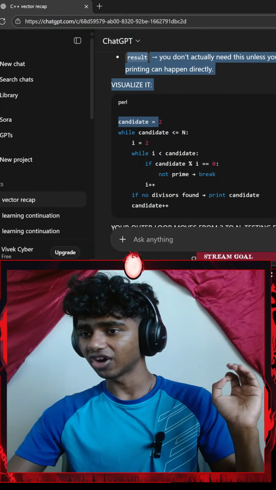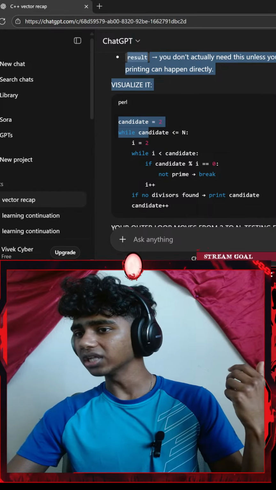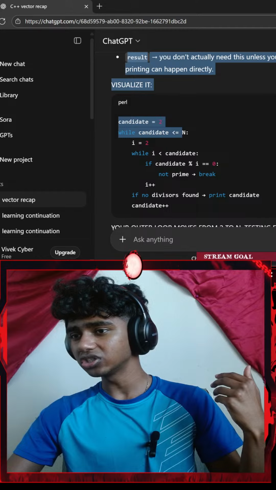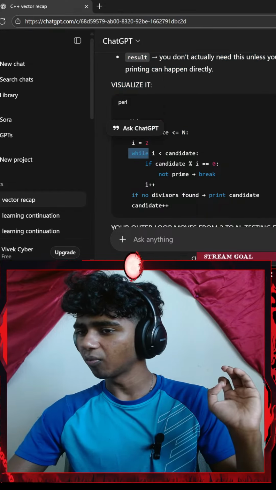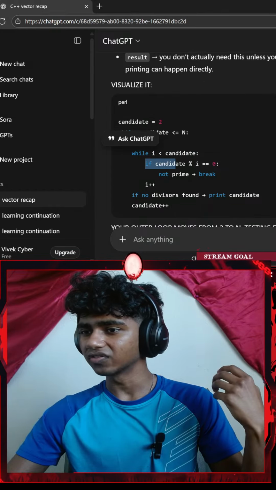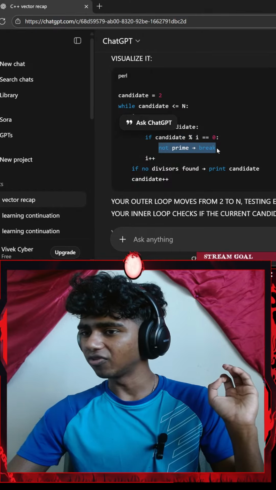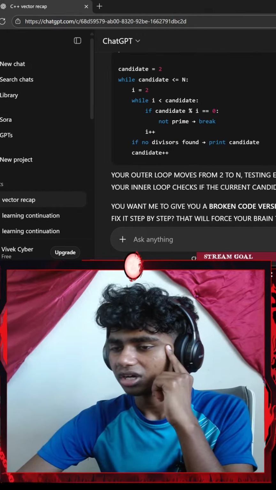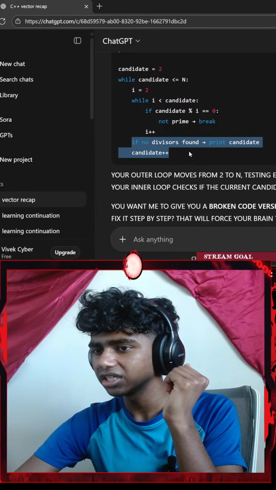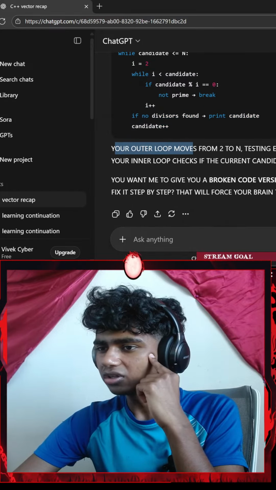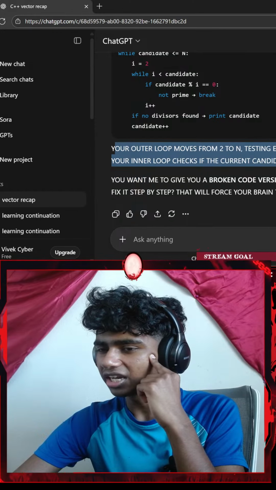Visualize it. So we have a candidate variable which is set to 2, and then we add a while loop. While candidate is less than or equal to n, I equals 2, while I is less than candidate, if candidate modulus I equals 0, not prime, break. If no divisors found, print candidate. Your outer loop moves from 2 to n, testing each number. Your inner loop checks if the current candidate is prime.